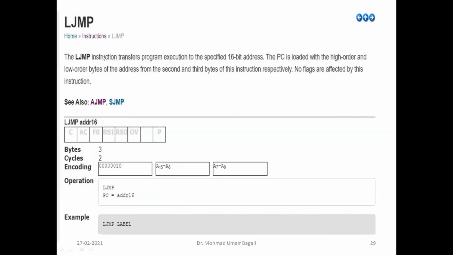Long jump, right? Already we have seen a jump, that is absolute jump. Again, here the difference is the 16-bit address. So anywhere within 64 kilobytes, the jump can happen. In absolute jump, it is 2 KB.